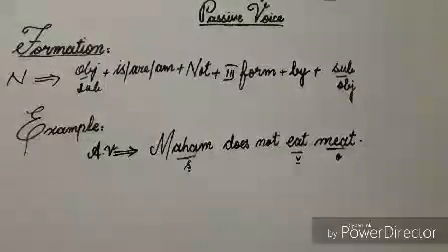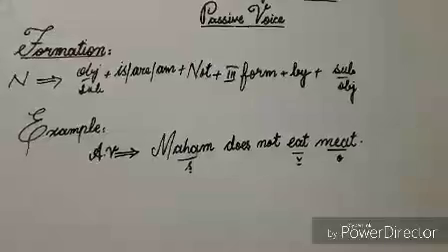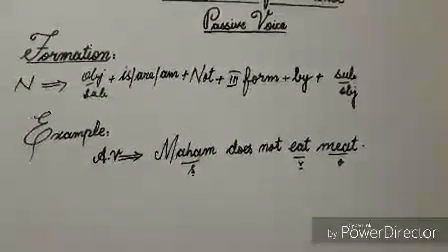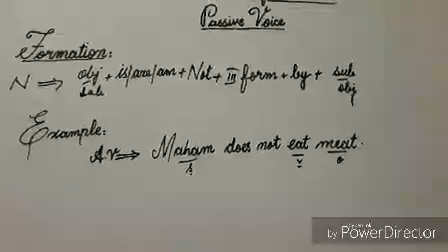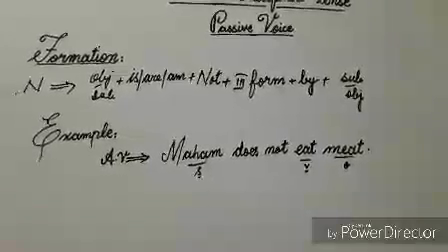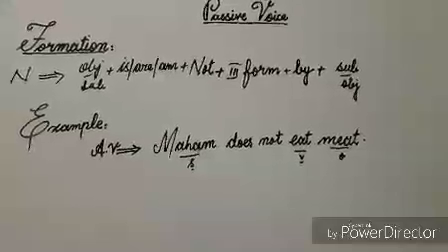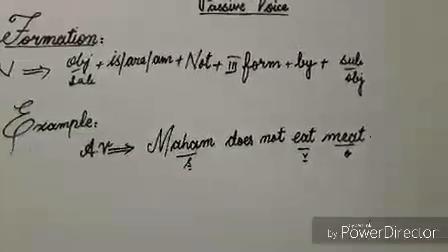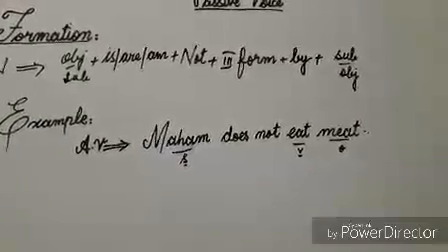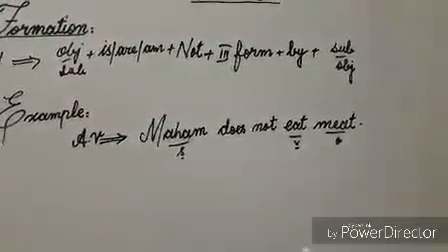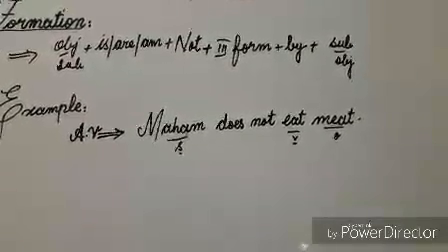As you can see that in this sentence, the subject is doing something, so it's active voice sentence. Now I'll change this sentence into passive voice. According to the formation, firstly I'll write here object but in subjective condition. In this sentence, meat is object but meat hasn't any subjective or objective condition, so I'll write it as it is.